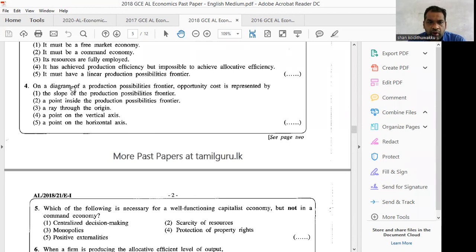Right. Number 4: On a diagram of a production possibilities frontier, opportunity cost is represented by the slope of the production possibilities frontier. It's correct. When you take the x and y axis, then the slope or gradient will indicate the opportunity cost. X distance divided by y distance will indicate the slope or gradient. Therefore, answer 1 is correct, the slope of the production possibilities frontier.